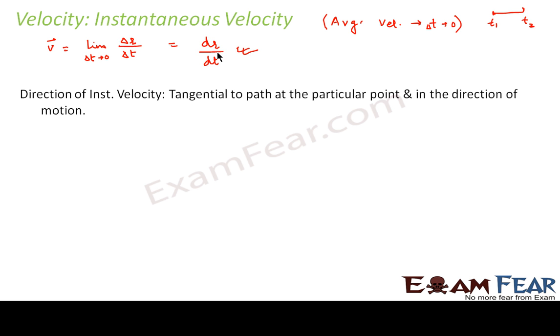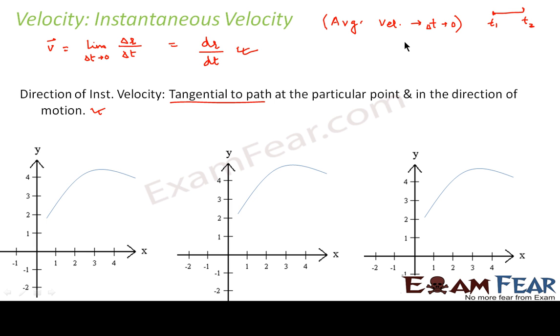Now when it comes to the direction of instantaneous velocity, it is tangential to the path at a particular point and in the direction of motion. If I ask you what would be the instantaneous velocity at time t1, the direction of instantaneous velocity would be tangential to that particular point and in the direction of the motion.